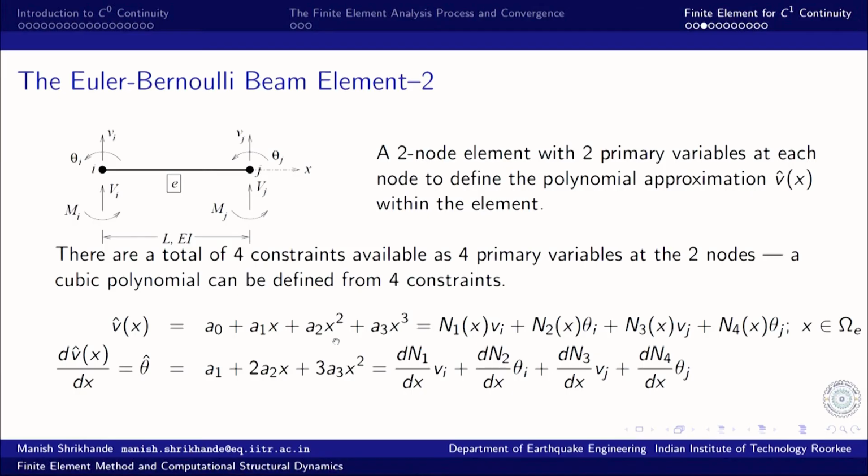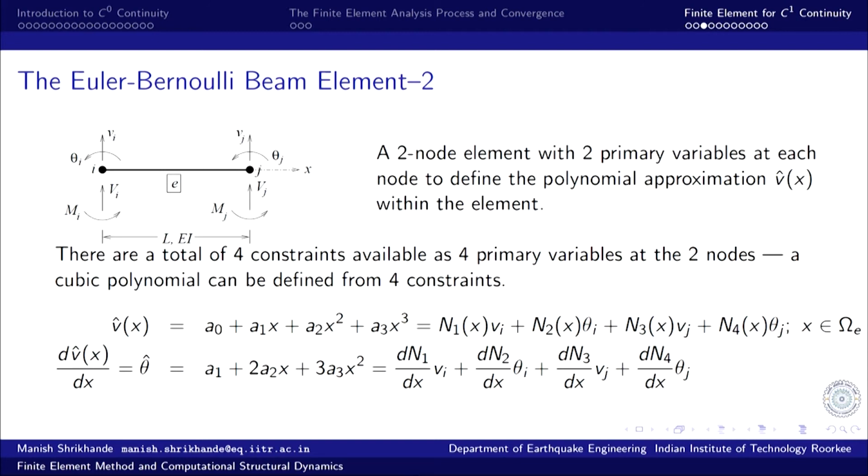With the 4 constraints available, we can have a 4 term approximation, a complete polynomial starting from the constant term: a0, that is constant, plus a1x linear, plus a2x square quadratic, plus a3x cubic. So, there are 4 unknown coefficients in this approximation, and these can be evaluated uniquely by imposing the constraints that the approximation has to satisfy at node i and node j.